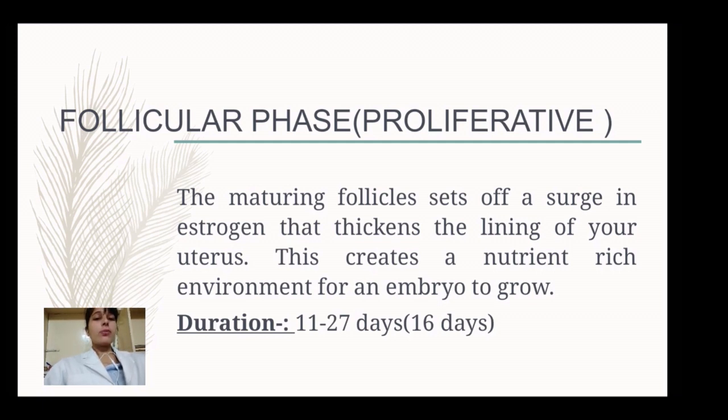What is the function of estrogen? It helps in the thickening of the lining of your uterus, as well as creating an environment for our embryo to grow. So this surge in the estrogen level will cause the uterus lining to thicken. If the estrogen level is decreasing, at the same time there will be an increase in the progesterone level. If progesterone is increasing, then automatically it will create a nutrient environment for the embryo to grow. And the average duration of the follicular phase is 11 to 27 days.